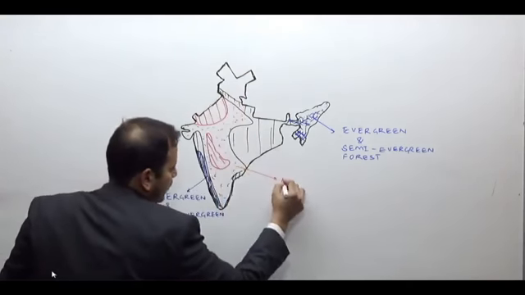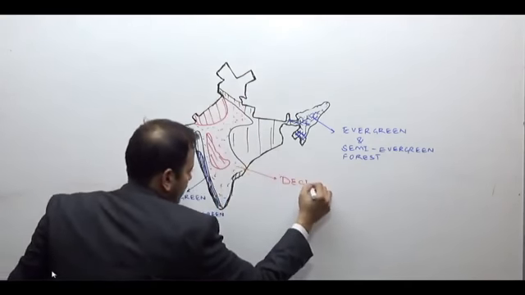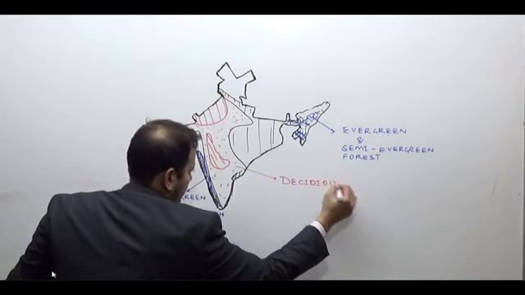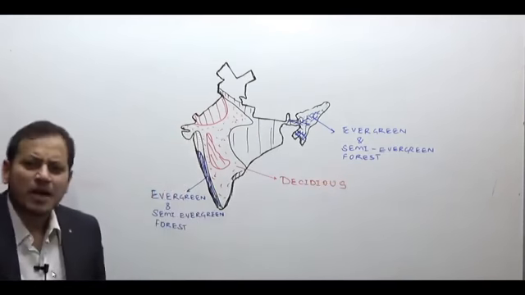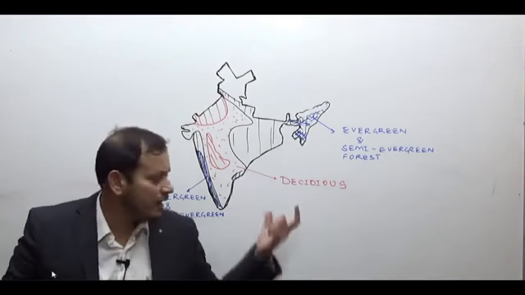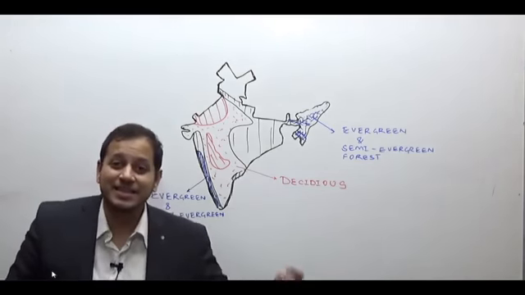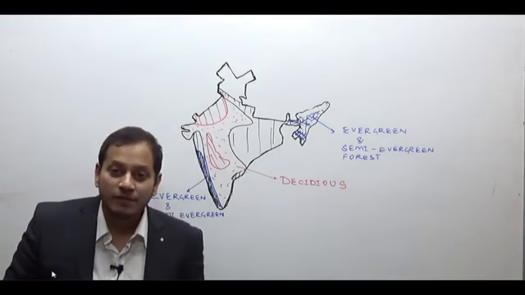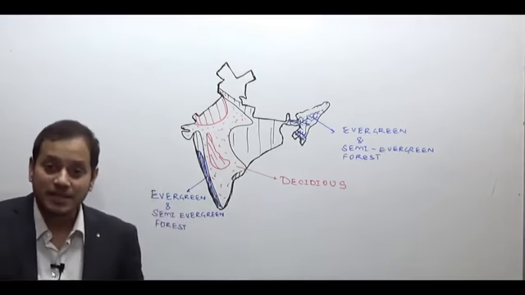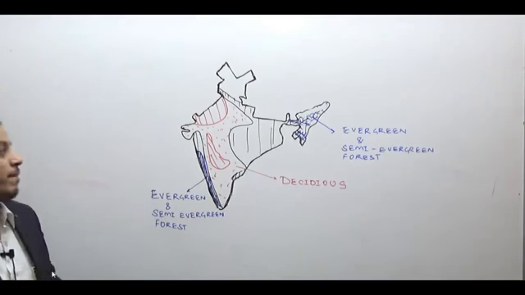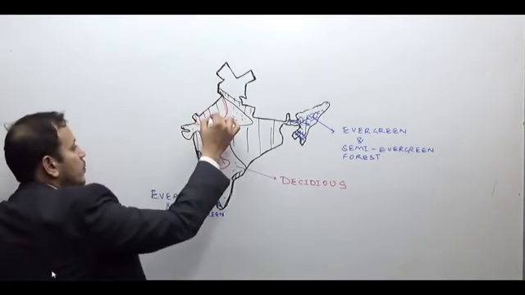Now it will depend on the amount of rainfall whether the forest is moist deciduous, that is in the areas of more rainfall, or whether it is a dry deciduous kind of forest.